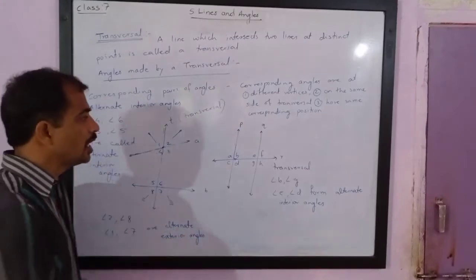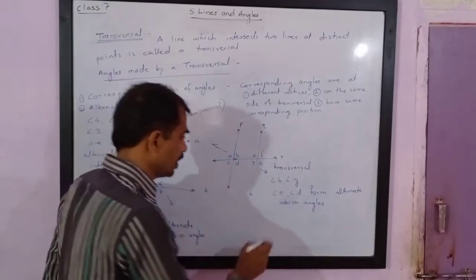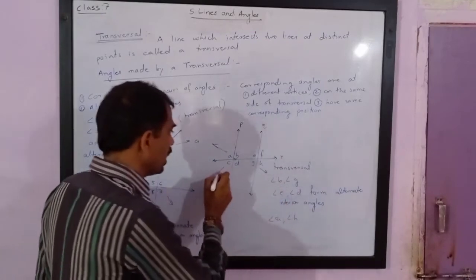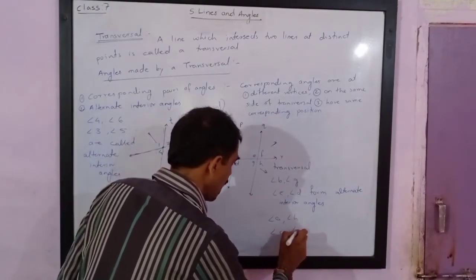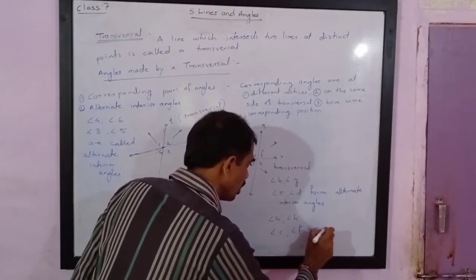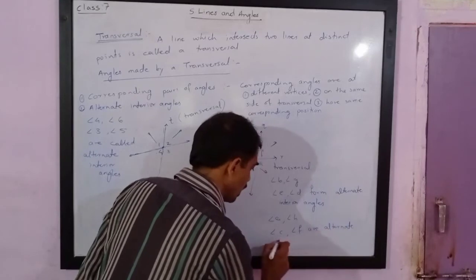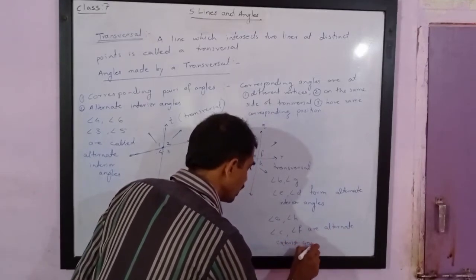And in this figure, angle A and angle H, then angle C and angle F are alternate exterior angles.